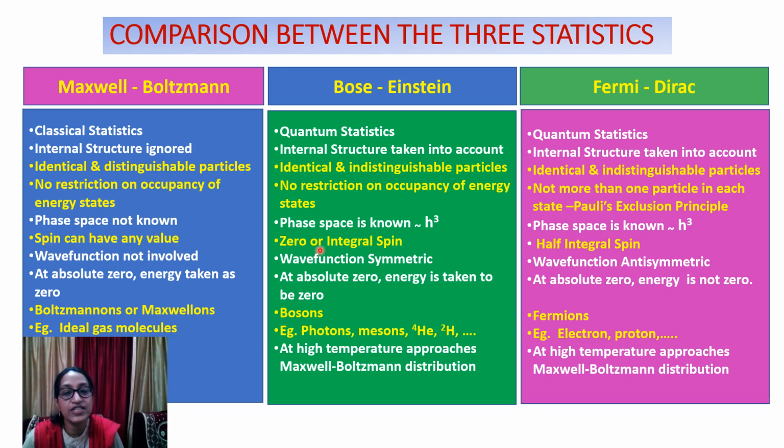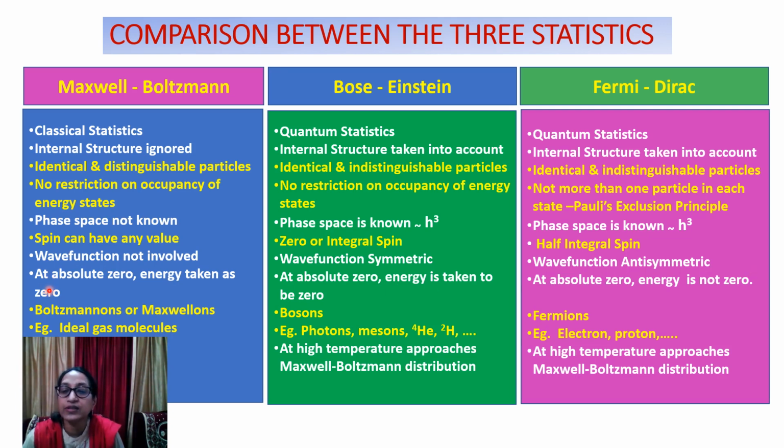Here the particle with 0 or integral spin, and here particle with half integral spin. Here wave function doesn't have any significance. Here we see that wave function is symmetric. That means on exchanging the particle, the sign of the wave function does not change. But here on exchanging the particle, interchanging the particle, the sign of the wave function changes. That is, this is anti-symmetric.